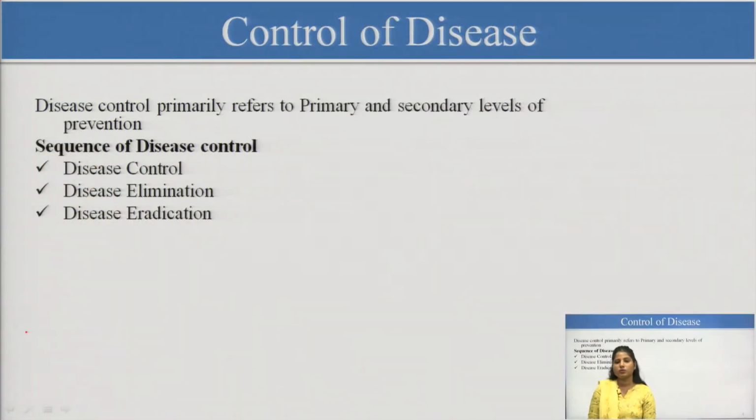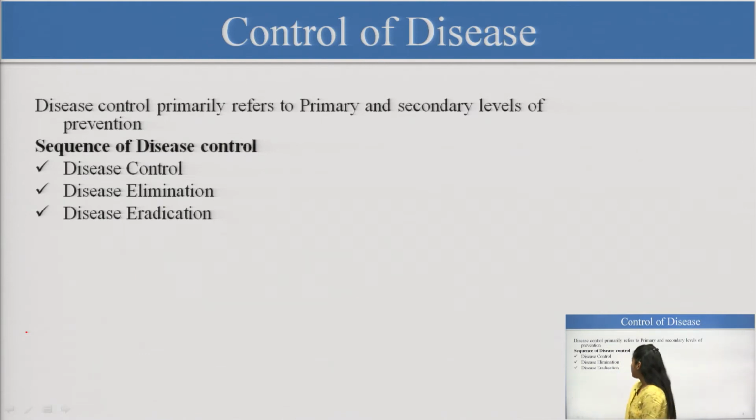The disease can be controlled in sequence. First we will target disease control, after that we will eliminate the disease. Then there is the last stage, which we call eradication of the disease. There are some differences between these stages, and of course, the timing of implementation as well.